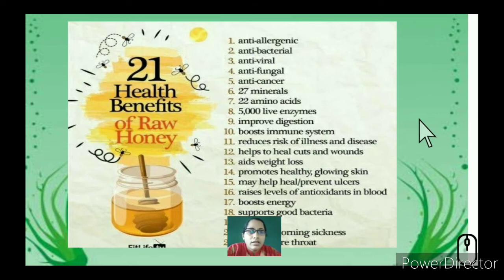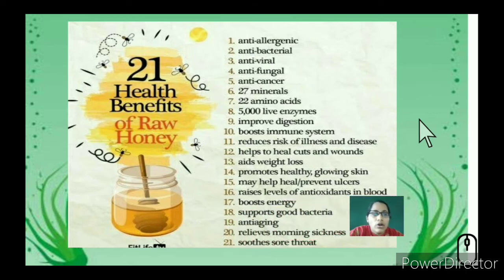So let's understand the health benefits of raw honey. It's anti-allergenic, it doesn't cause allergy, and it is also good for allergic reactions. It has antibacterial, antiviral, antifungal and anti-cancer properties.